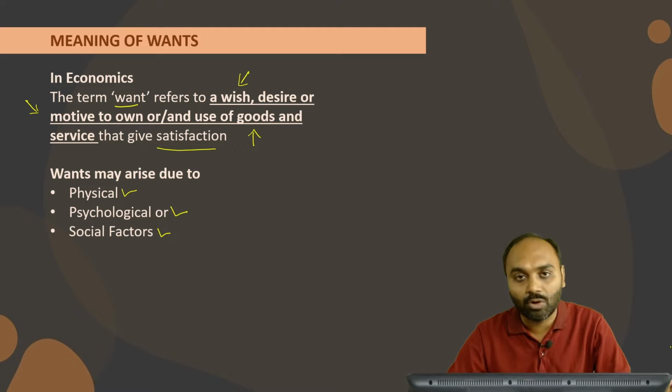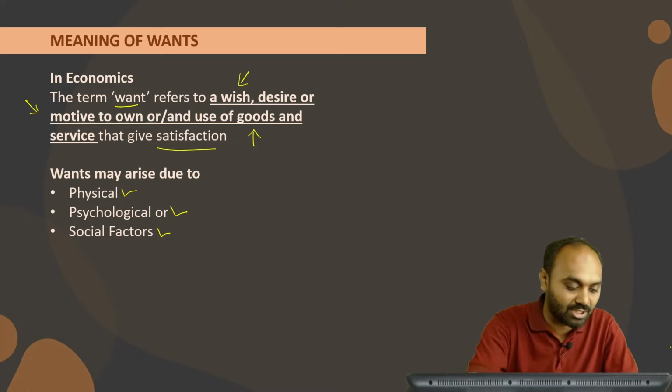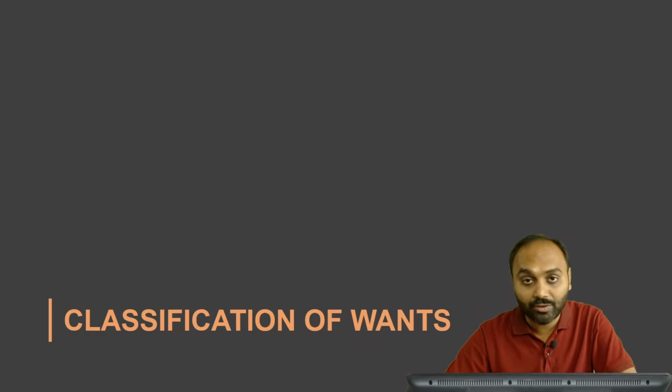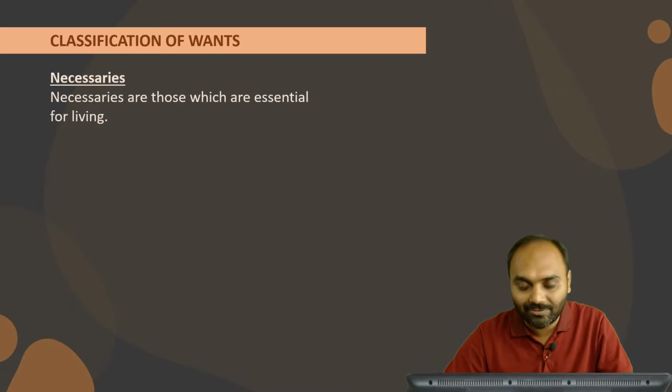So in economics, want refers to a wish, desire or a motive to use goods and services which will provide us satisfaction. It may arise because of physical, psychological or social factors. Now moving towards the next topic, classification of want. Want is classified under three categories: necessaries, comforts and luxury.